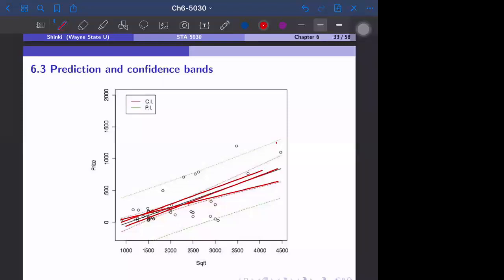For the prediction band, you can see we only have one observation out of the band, and there are probably maybe 50 points, so it's pretty good. Oh, maybe 2 points outside of the range and 1 on the boundary. If there are 50 observations, it's reasonable to expect that 2.5 observations are outside of the prediction band.